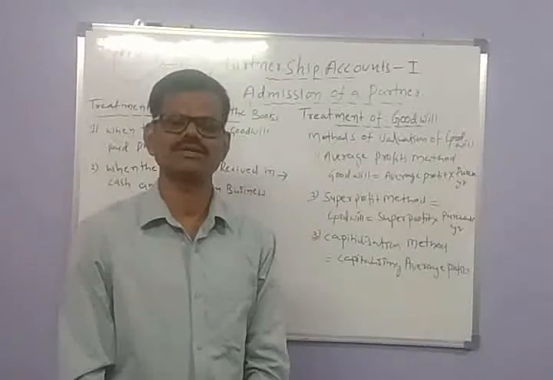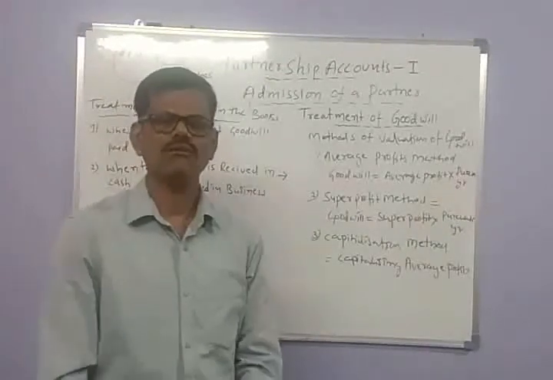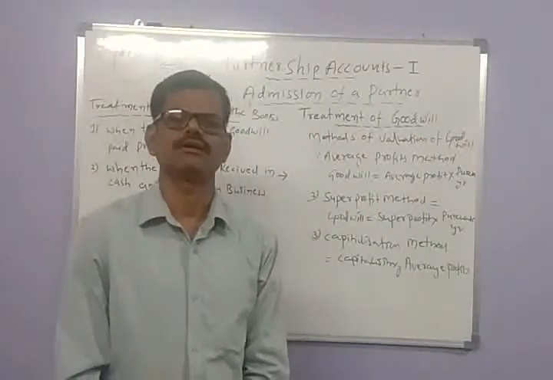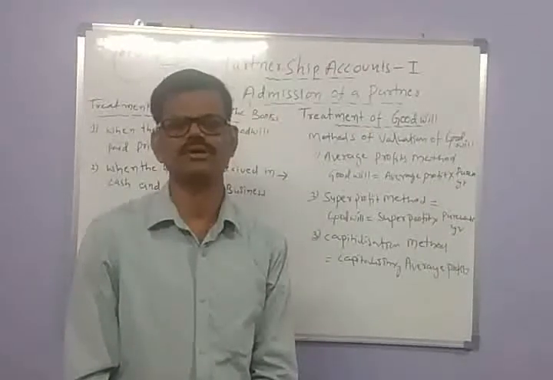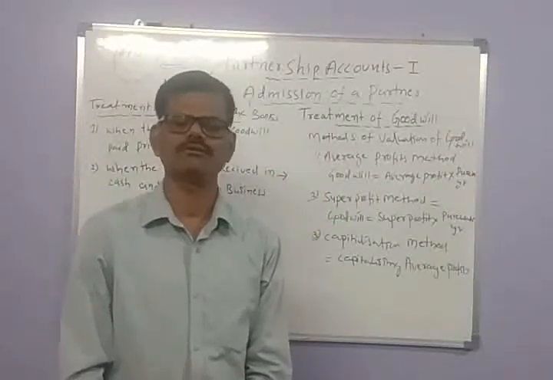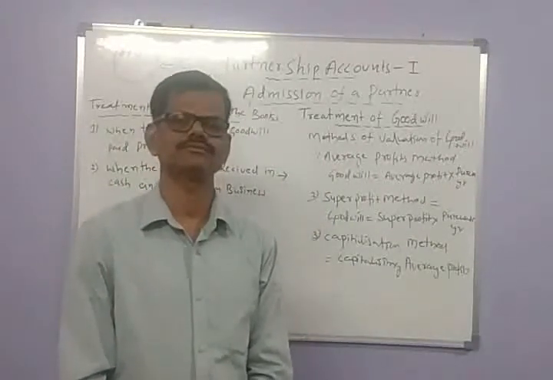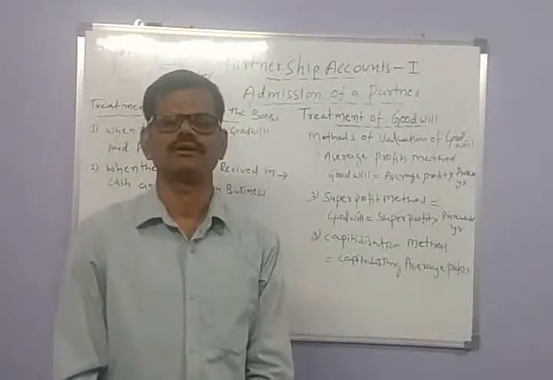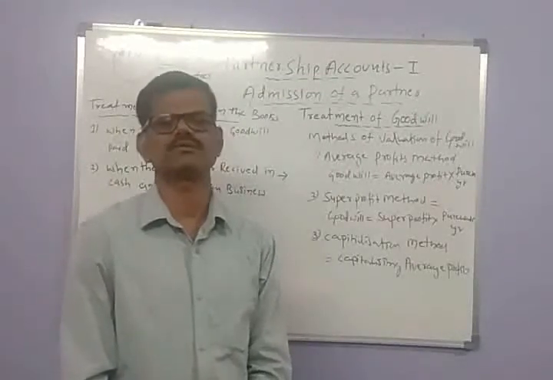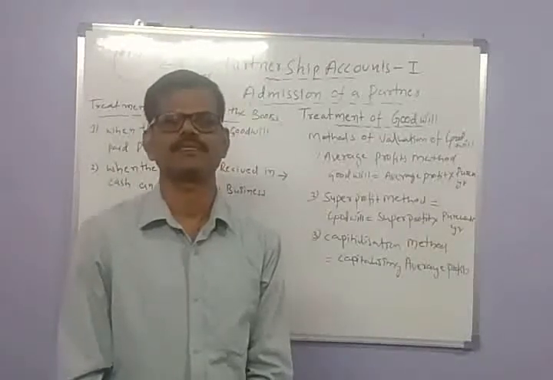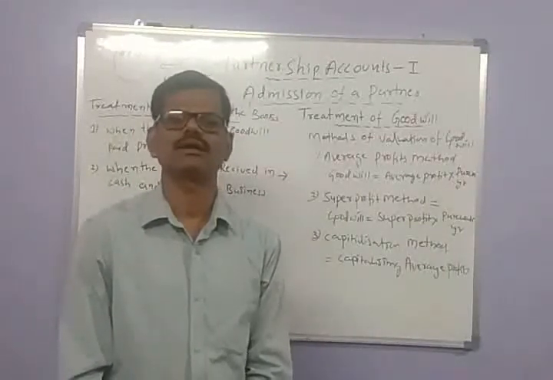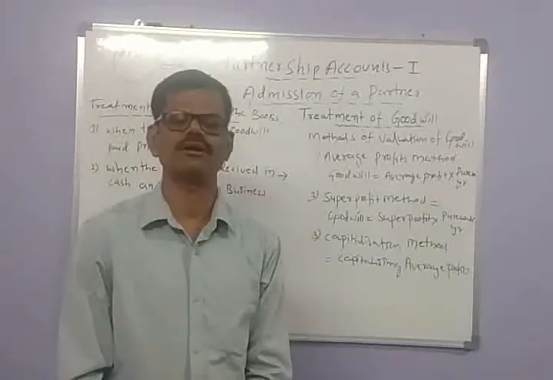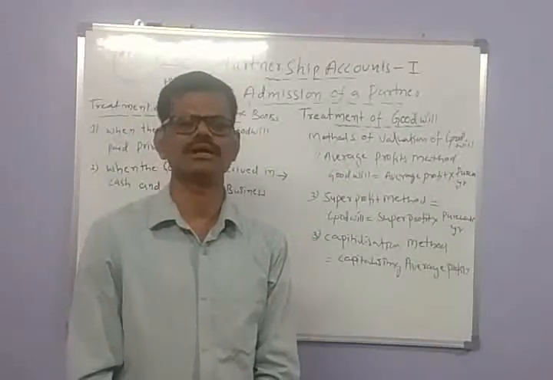At the time of admission of a new partner, the accounting process is conducted in 5 stages. We have to calculate the new profit sharing ratio, prepare a revaluation account, make treatment with regard to the goodwill account, make adjustments towards undistributed profits, and also make adjustments of capital accounts for all the partners as per the new profit sharing ratios after admitting a new partner.